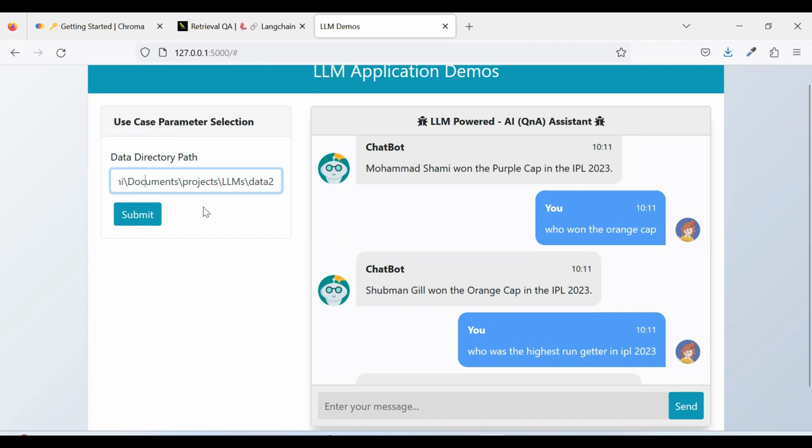For example, directory path. I will also have the option to select the model from the UI itself and pass the chain type, agent type, different parameters here. So everything will be dynamic, and whatever kind of application you want to create will be dynamic here. I'm in the very initial phase right now, so I have only one parameter here to set the path.